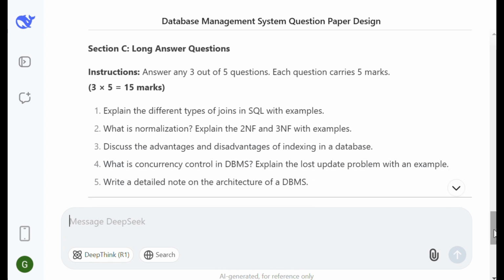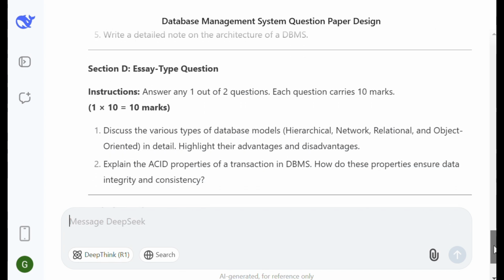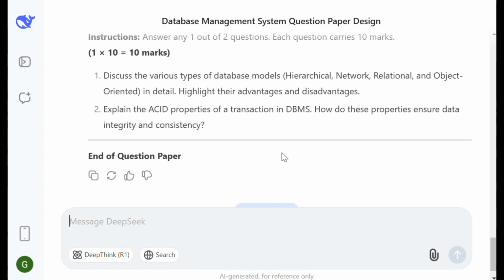Then section C, long answer questions, instructions. Answer any 3 out of 5 questions. Each question carries 5 marks. 3 into 5 equal to 15 marks. 5 questions are generated. Section D, essay type questions, instructions. Answer any 1 out of 2 questions. Each question carries 10 marks. 1 into 10 equal to 10 marks. So this is the end of the paper.